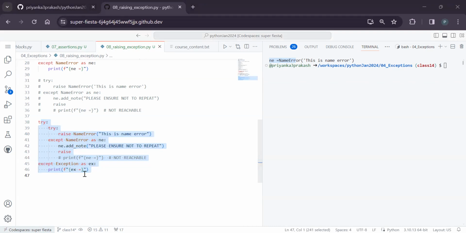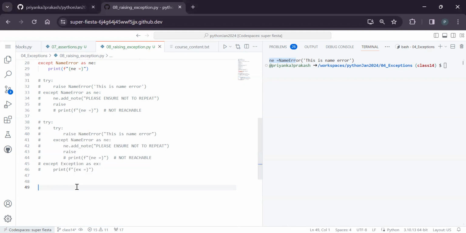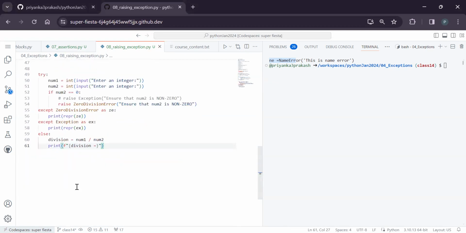Similarly, sometimes exceptions can also be raised in these kinds of scenarios. You remember in the previous case I showed you, when you do a division, we should ensure that the denominator is non-zero. So instead of the user validating and computing, then us getting an exception and handling it, we ourselves can raise an exception. Did you see, if the denominator is equal to 0, you are raising an exception. So there will be some use cases where we as individuals want to raise an exception. So this is all about it.